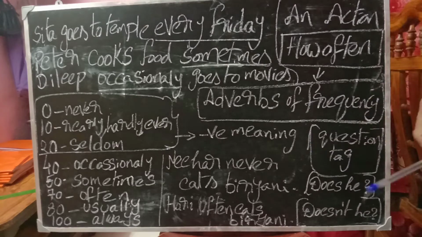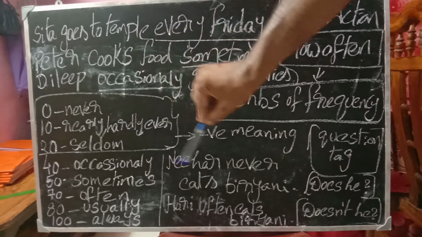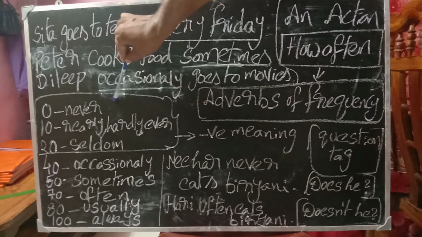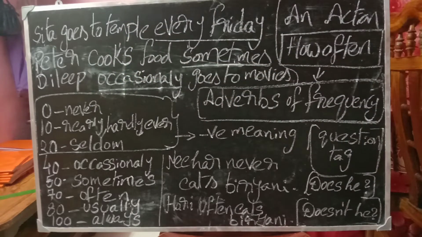Now coming to the particular adverbs of frequency. If you take this in percentages: 0%, 10%, 20, 40, 50, 70, 80, 100. 0 means never. 10 means rarely, hardly ever. If you ask up to how much the work happened, 50% is sometimes. Half of the work has been done, that means 50% of the work has been done.